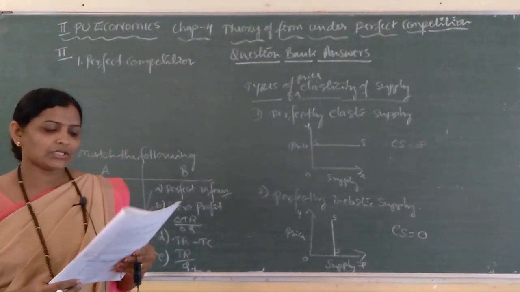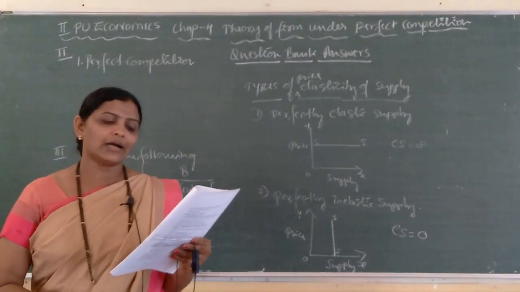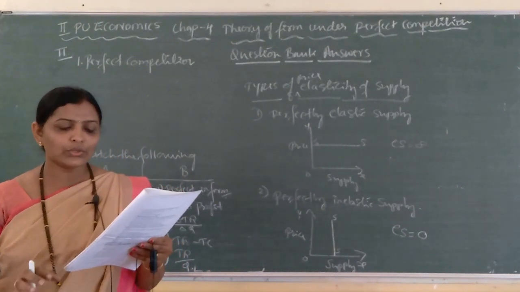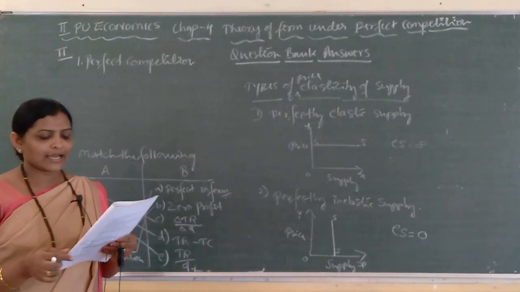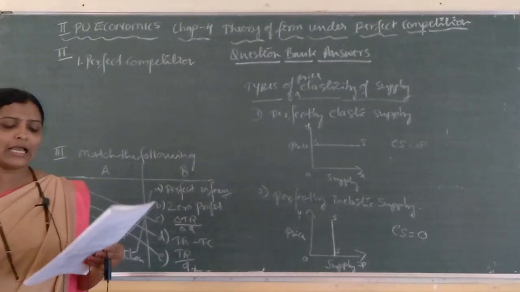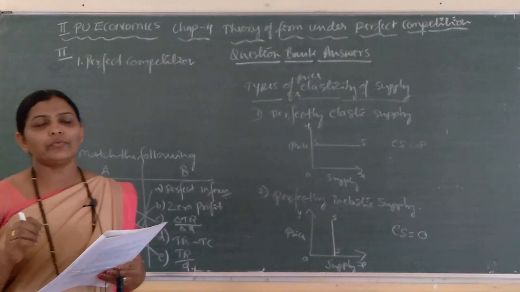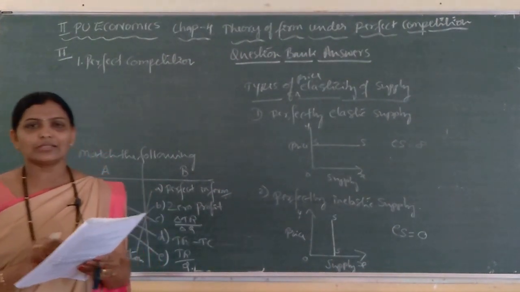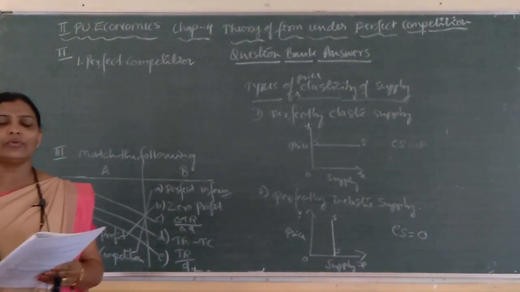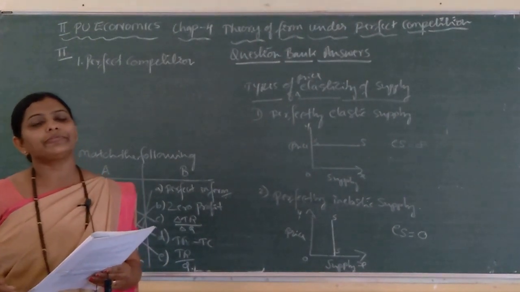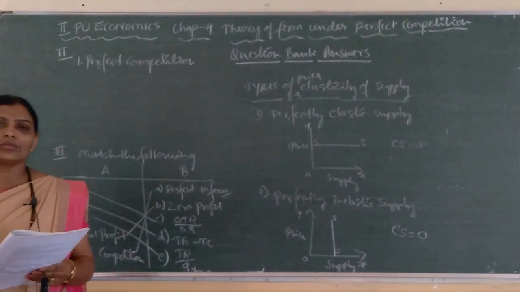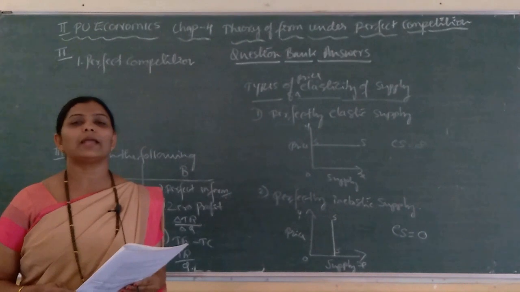Second one, dash is a tax that the government imposes per unit sale of output. We studied this statement with regard to determinants of the supply curve. So, which are the determinants of the supply curve?